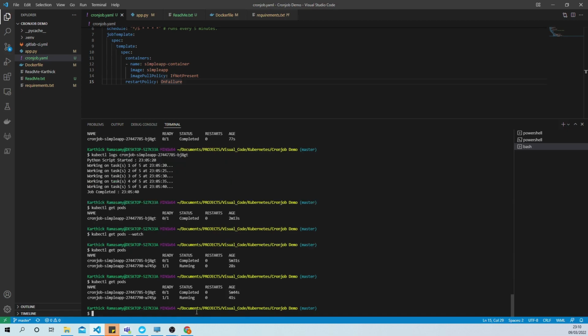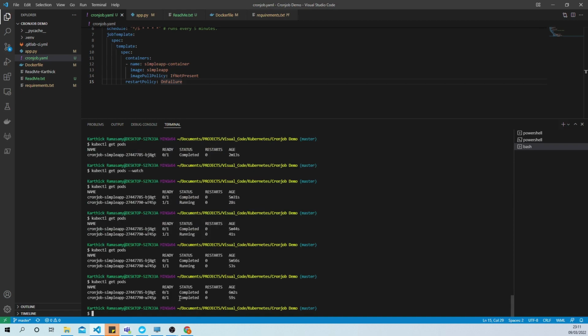I guess it will run for 30 seconds before the status goes to completed. Okay, so the second pod has been initiated and has completed running the job. Now the status has gone back to completed.